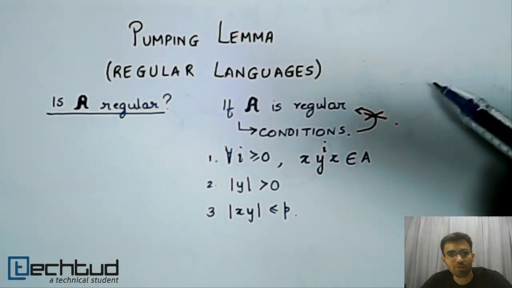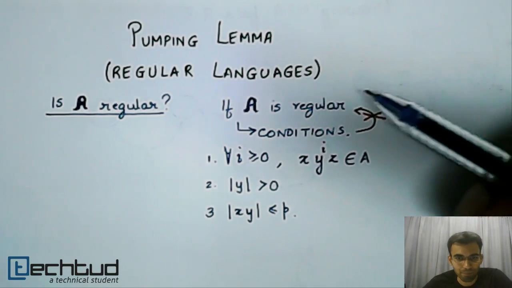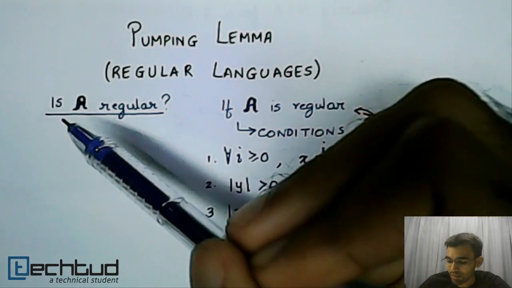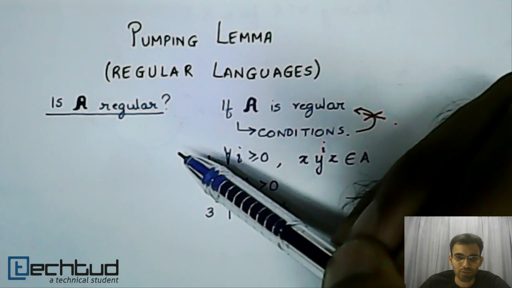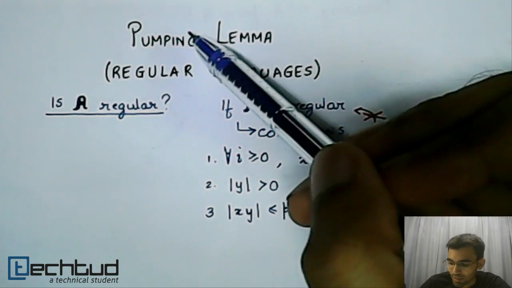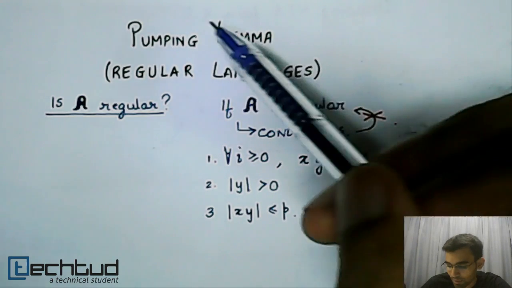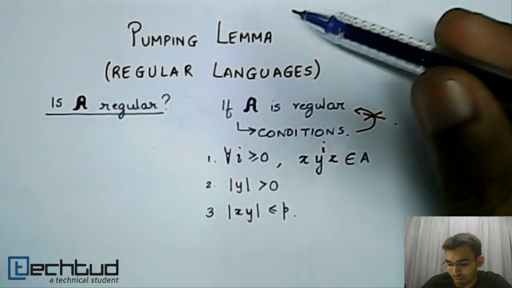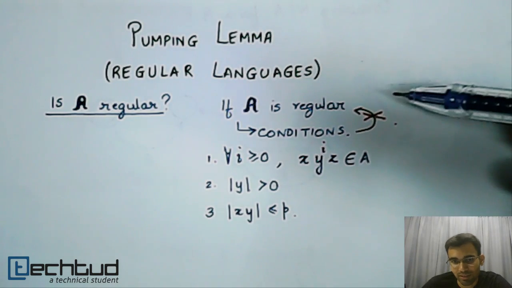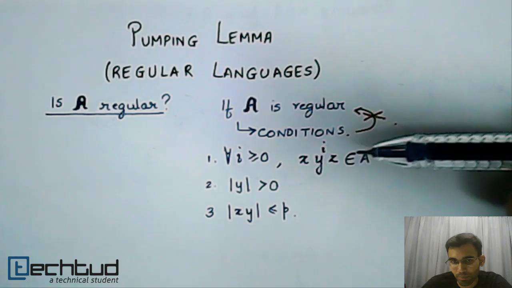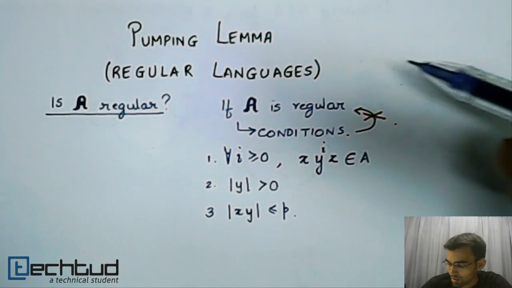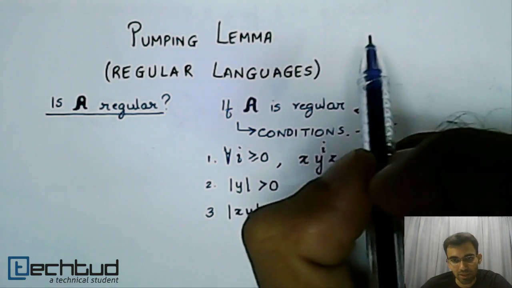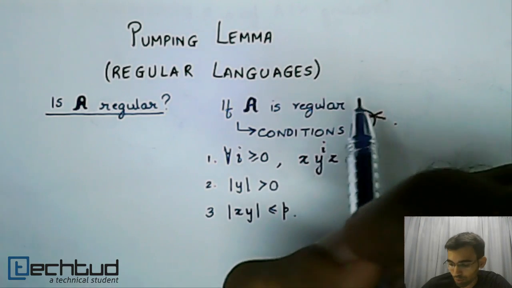Alright, we move into a more interesting topic called the pumping lemma. The pumping lemma allows us to answer the question, is A regular? Where A is some language. The pumping lemma we deal with here is specifically for the regular languages. The pumping lemma exists for other languages as well, such as context-free languages, but we will not be dealing with those here.